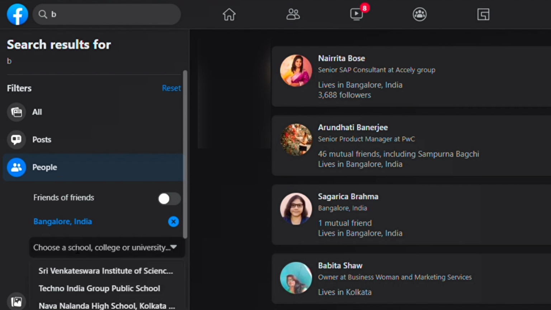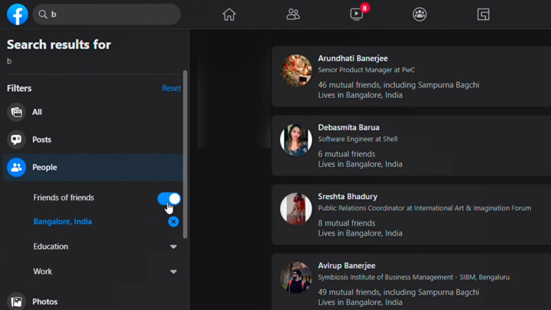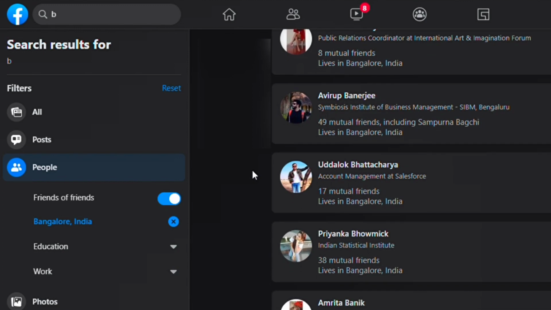So you can click here and add your college name and work name, and obviously you can also select friends of friends. So it will eliminate all the people who are not related to you and only will show the mutual friends or friends of friends in the search list. So chances are more that you will get someone whom you already know, or they will be of similar interest, which is really great.